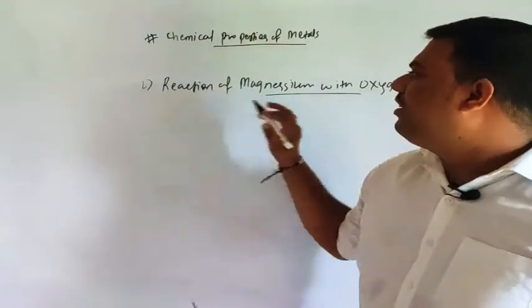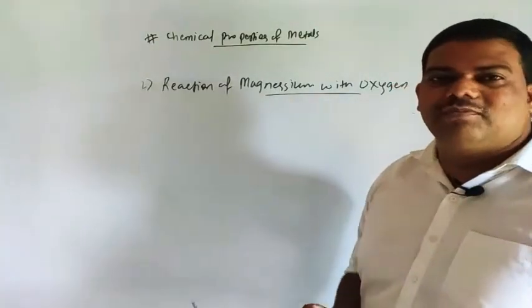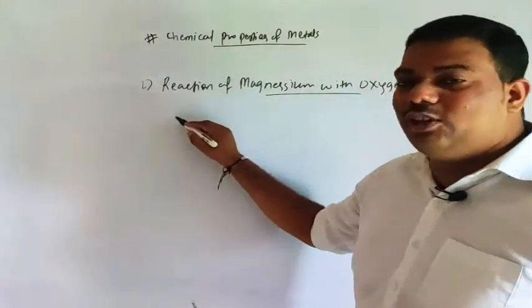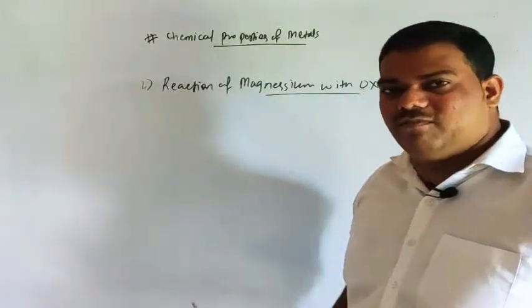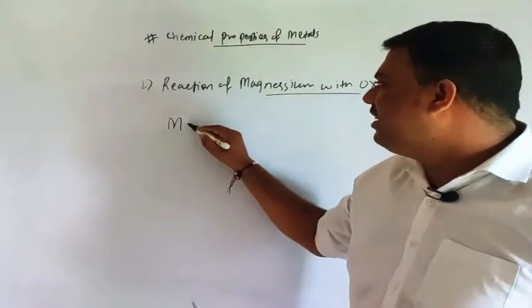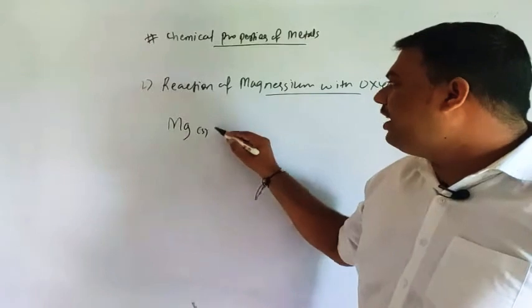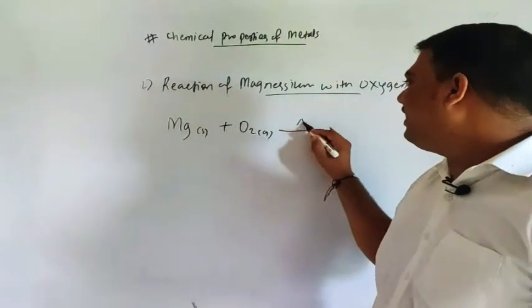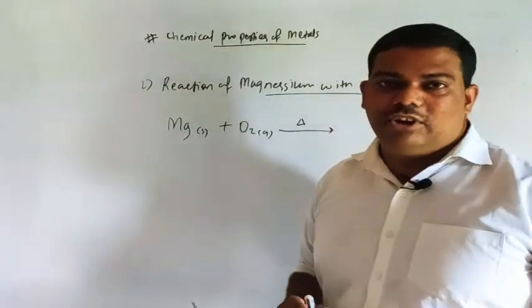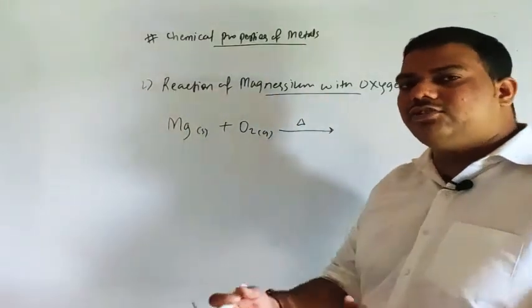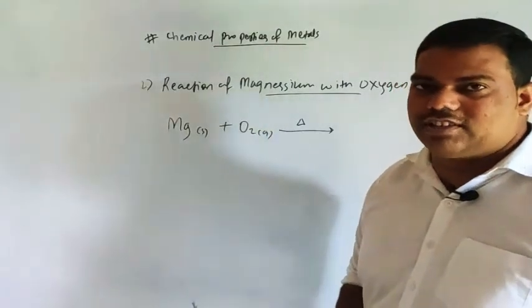Whenever magnesium burns, it gives a dazzling white flame. So the reaction is like this: Mg solid plus O2 gaseous, but here with the heating sign, because your magnesium does not react with oxygen at room temperature.